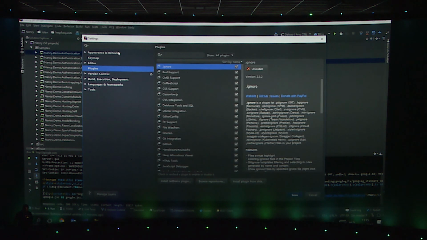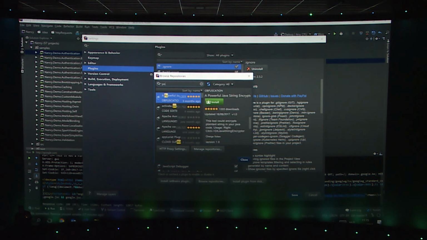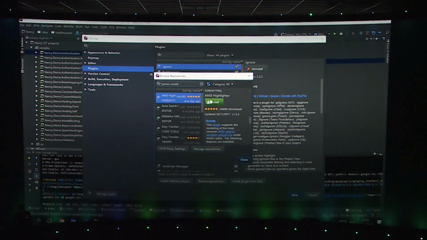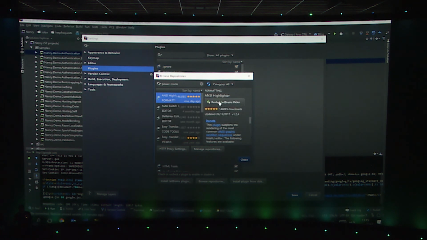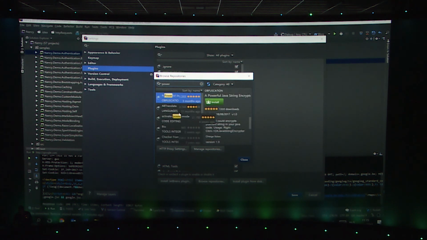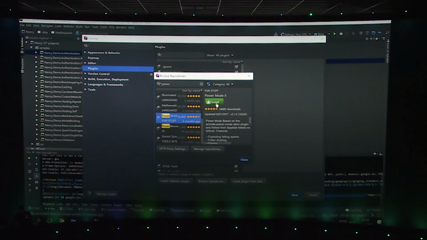Another really nice plugin that I really like when I feel empowered to do my work is the Power Mode plugin. You may wonder, what is that thing? Power Mode, let's install this one. No, that's not the right one. Where is Power Mode? I cannot type today. Yes, Power Mode. Install that one.